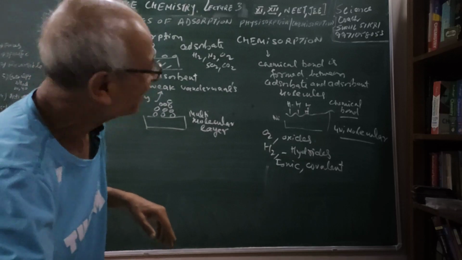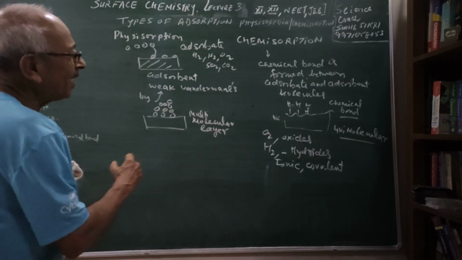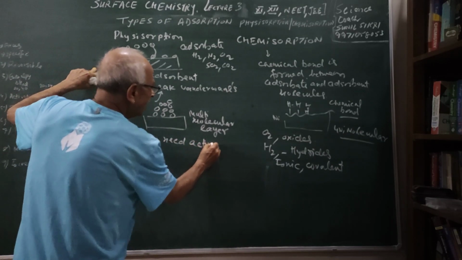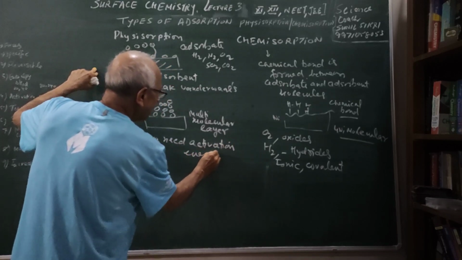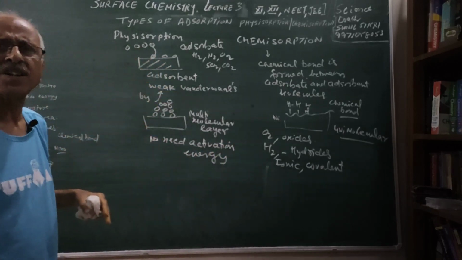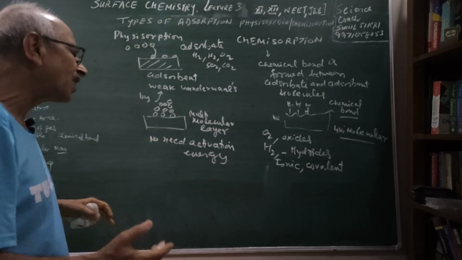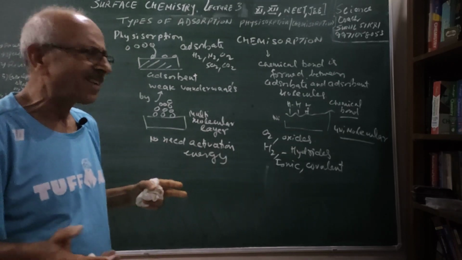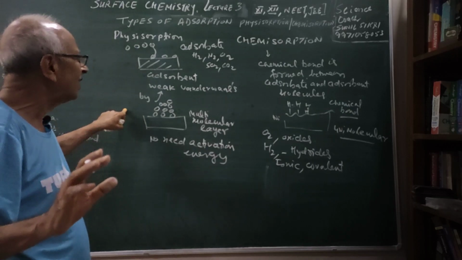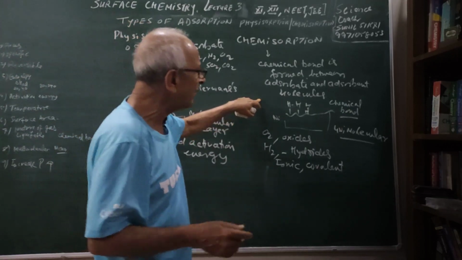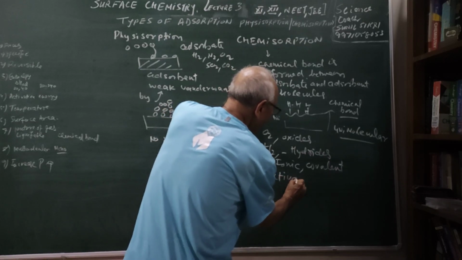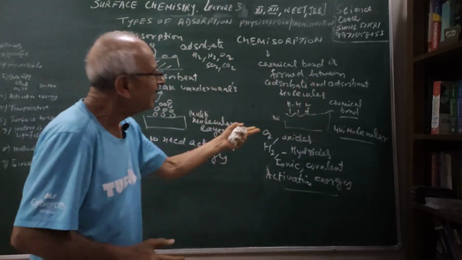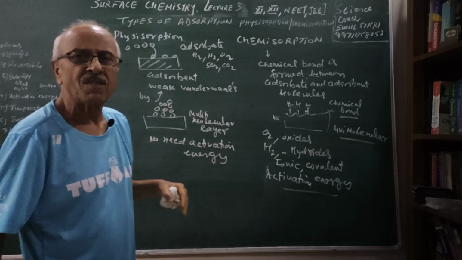Let us see some of the characteristics of physisorption and chemisorption. It is quite clear that physisorption needs no activation energy, because the forces which are holding them are weak van der Waals type of forces. You already learned the weak van der Waals forces could be London dispersion forces, dipole forces or hydrogen bonding type of forces, which you learned in the chapter of 11th chemistry. Here in chemisorption you are forming a specific type of bond, so activation energy will be required for the formation of the bond. Therefore, some temperature will be required for chemisorption.